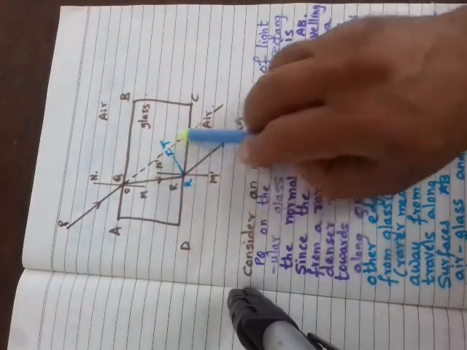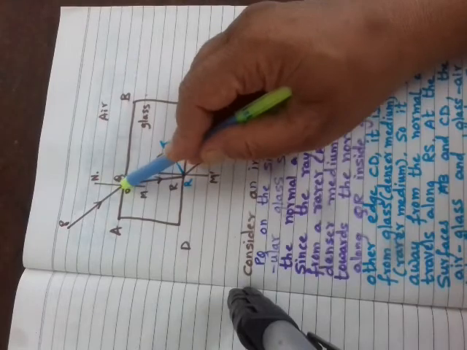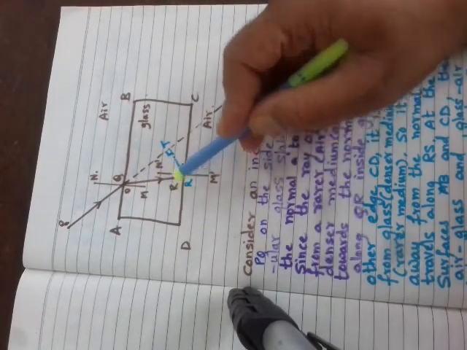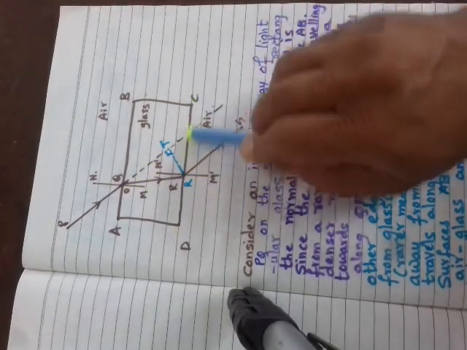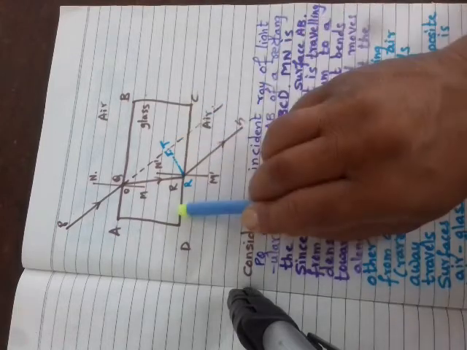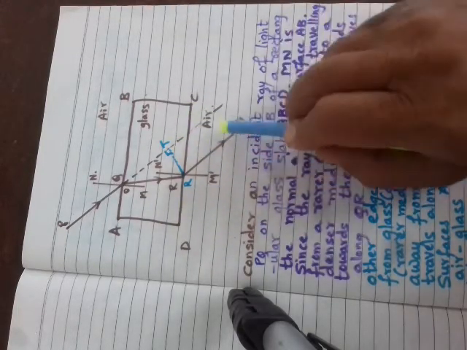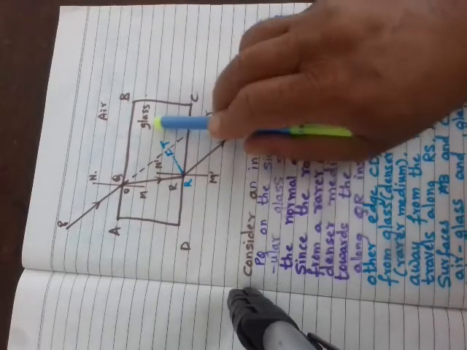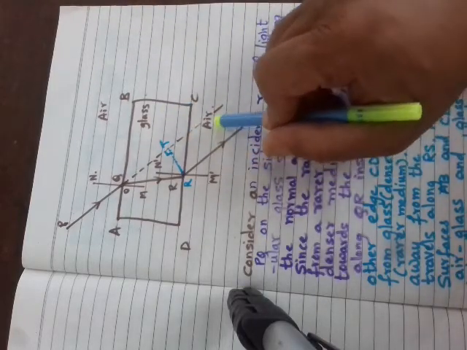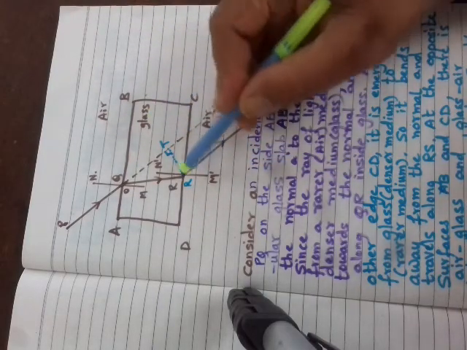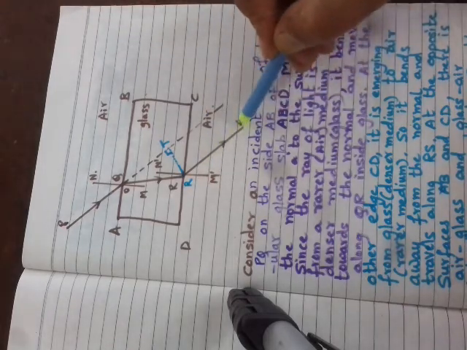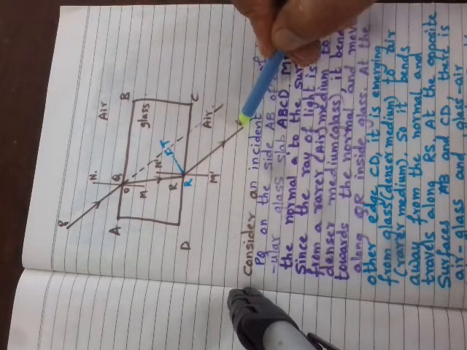Actually it should have gone like this, but due to refraction it bends and moves like this. But at this surface DC, light is moving from glass back to air. Glass is a denser medium, air is a rarer medium. So it bends away from the normal.